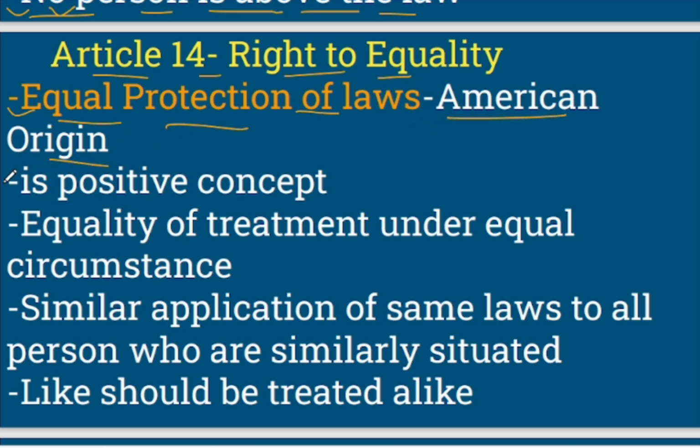It is a positive concept, very important, opposite to equality before law, which is a negative concept. Then it says equality of treatment under equal circumstances. So everyone will be treated equally under equal circumstances, right?